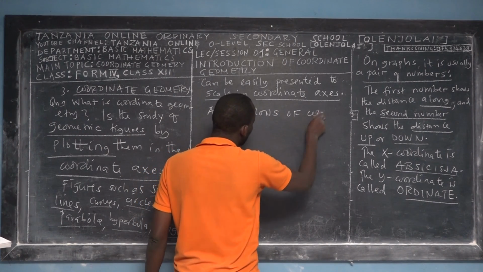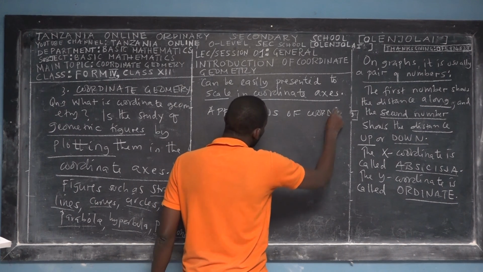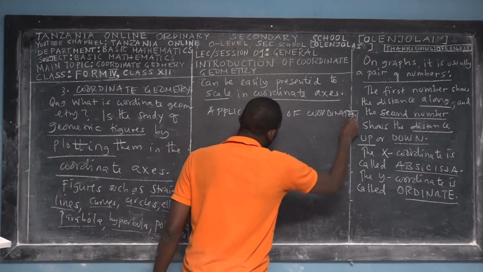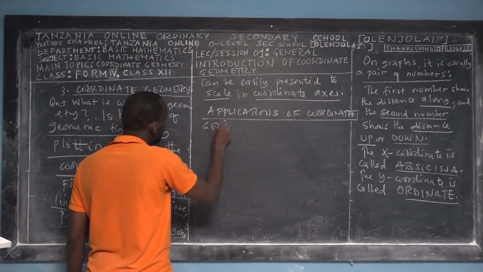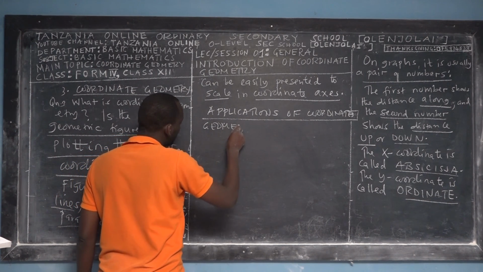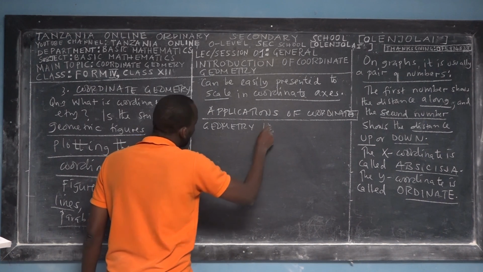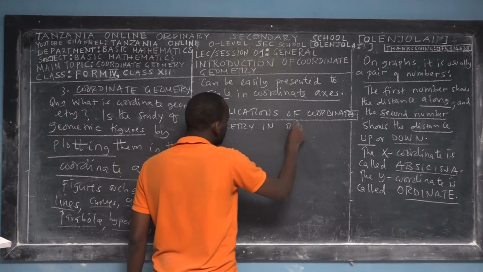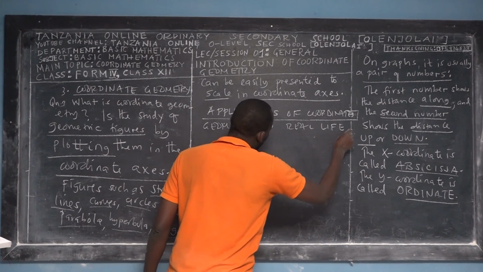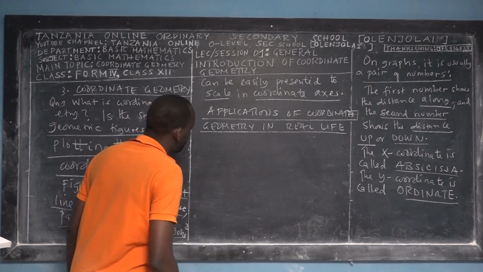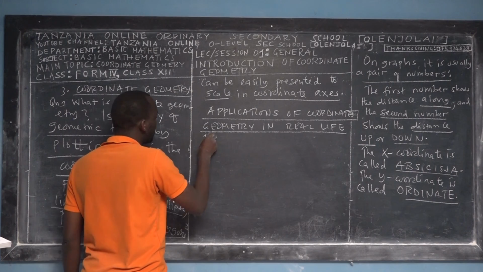You should know where we apply coordinate geometry in real life. There are many applications, but I chose 5 which I want to present to you.